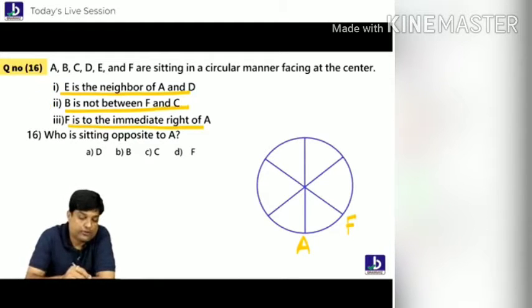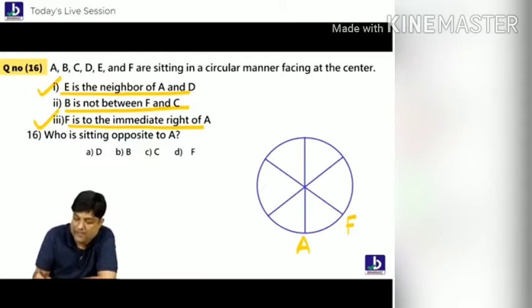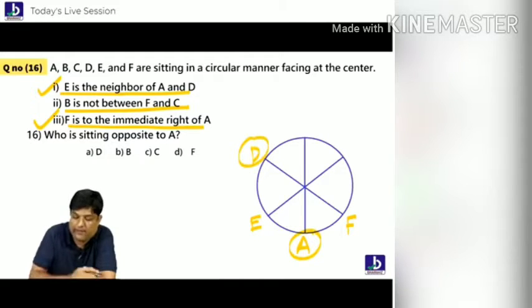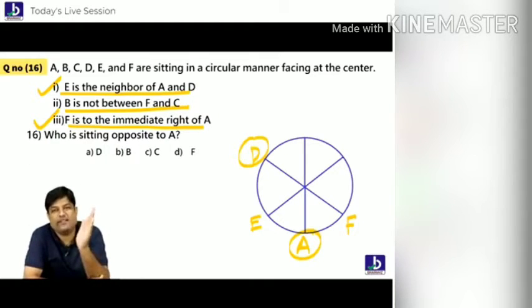So third point I have utilized. I just wanted to see the connecting statement. The connecting statement is the first one: England is a neighbor of Agra and Delhi. That's a good connecting point. Now it is useful. Previously it was uncertain. Now it is useful.